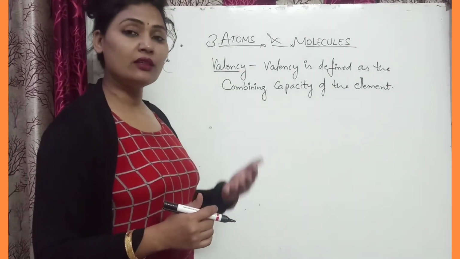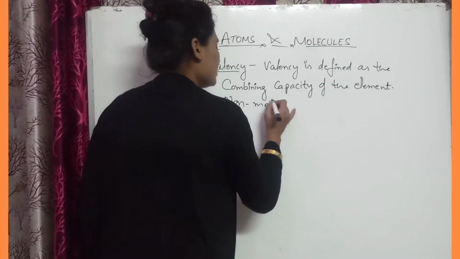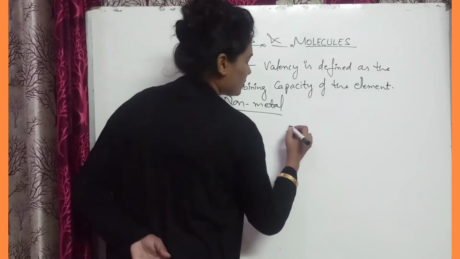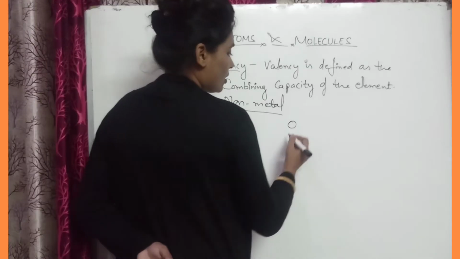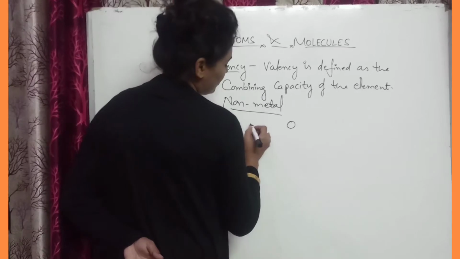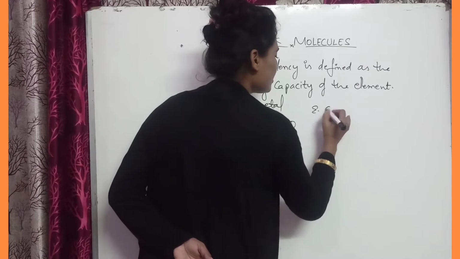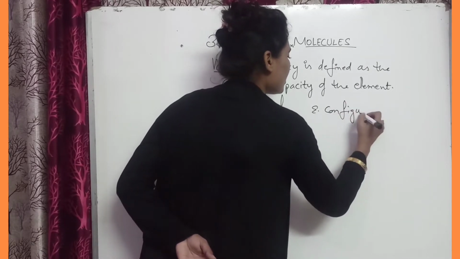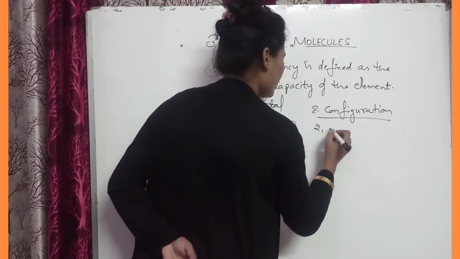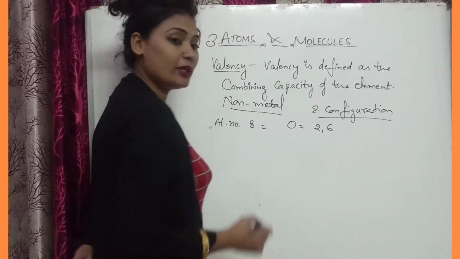Next we can take the non-metal. What happens in a non-metal? For example, we can take the example of oxygen. The atomic number of oxygen is 8. So the electronic configuration of oxygen is 2 and 6, since 2 and 6 make 8.